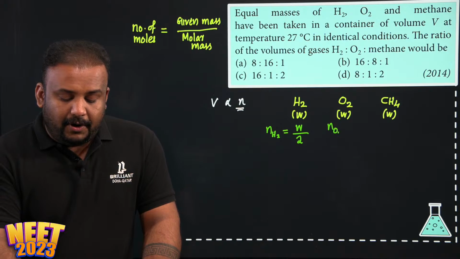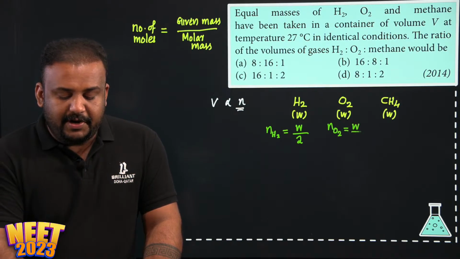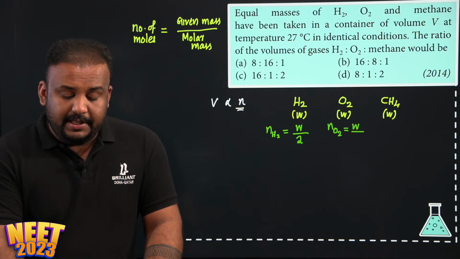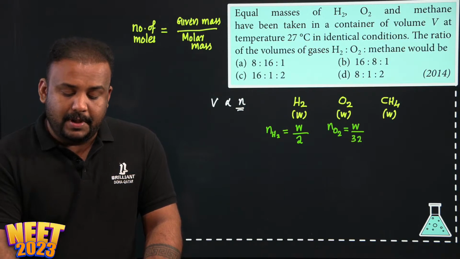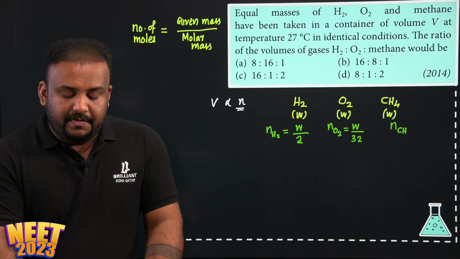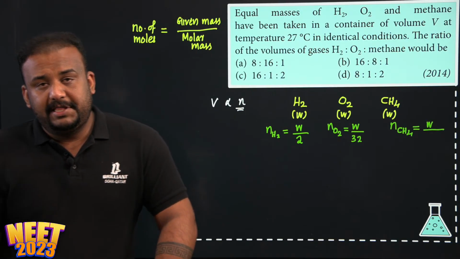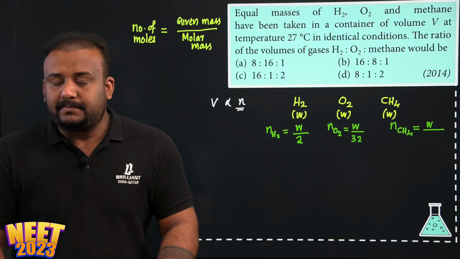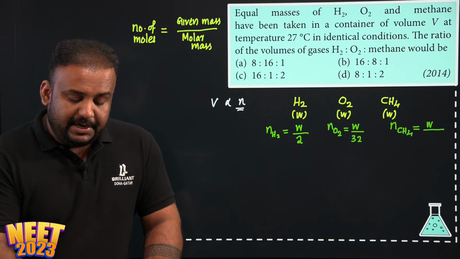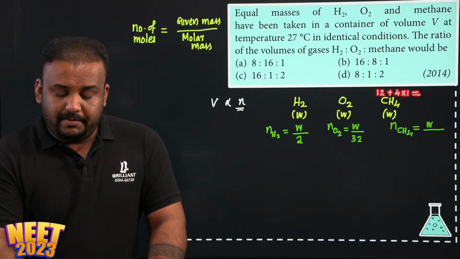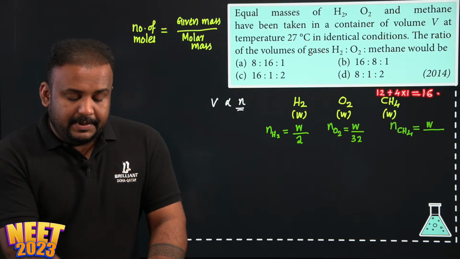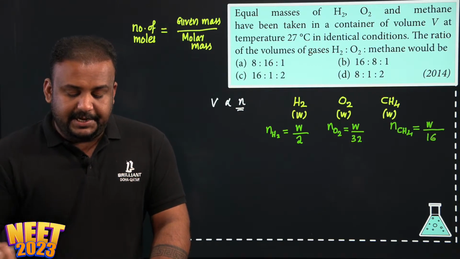The number of moles of oxygen is again the given mass of oxygen divided by the molecular mass of oxygen. So this is the O2 molecule, so the mass is 32. And the number of moles of methane is equal to the given mass divided by the molar mass of methane. What is the molar mass of methane? You can see that methane has a carbon atom having 12 units mass and 4 hydrogen atoms each having 1 unit mass. So total mass is 16. So W divided by 16.